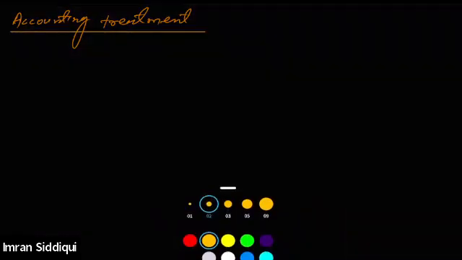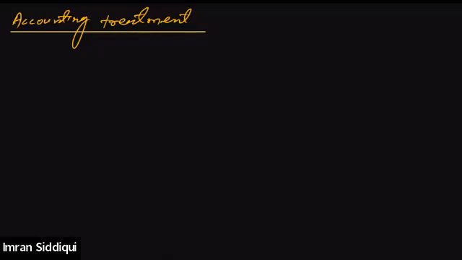The journal entry for that purpose is very, very simple. You will have to remember this: every time we need to do the journal entry for the forfeiture of shares, we will be passing the same entry. All right, I want all of you to note this down. Accounting treatment requires passing a journal entry for the forfeiture of shares.